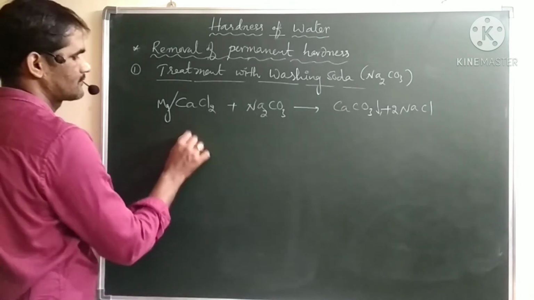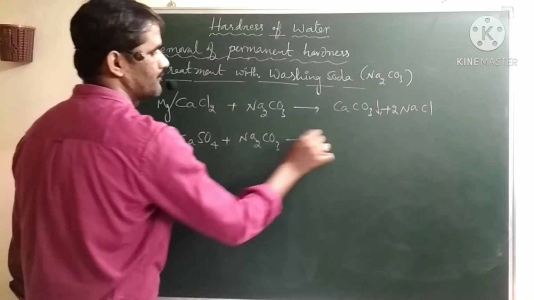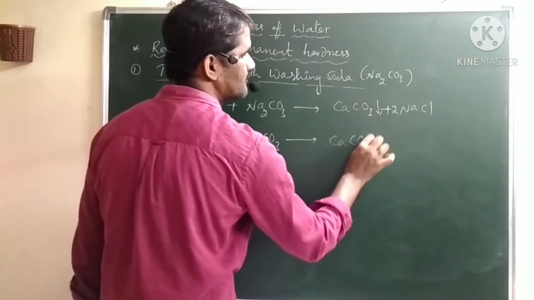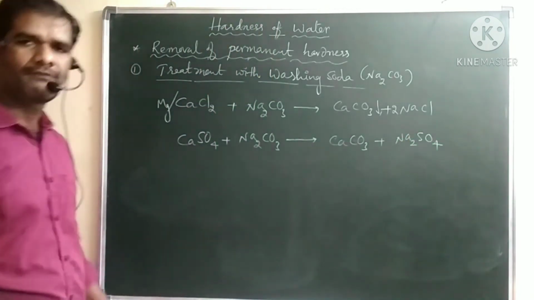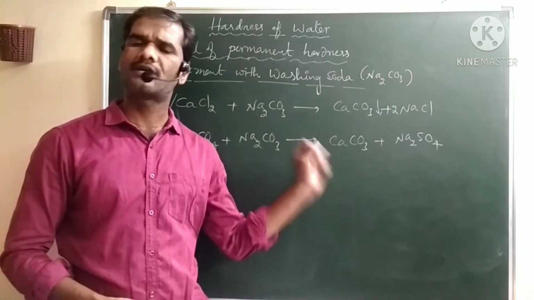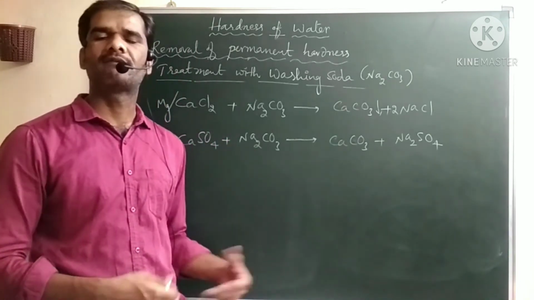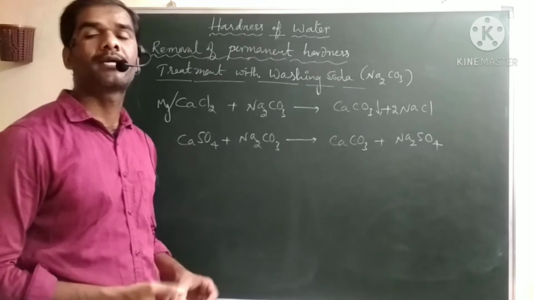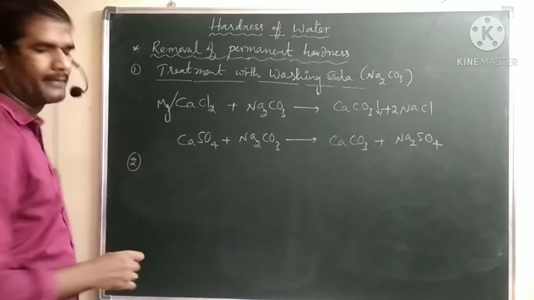If you take sulfates, again if you treat with sodium carbonate, it replaces the sulfate from the calcium, forms calcium carbonate and sodium sulfate. Again, we are removing calcium as calcium carbonate in the insoluble form. You can filter it, you can remove the calcium carbonate from the water. Again it will become soft water. This is one of the methods to remove the permanent hardness. And the second one is Calgon method.